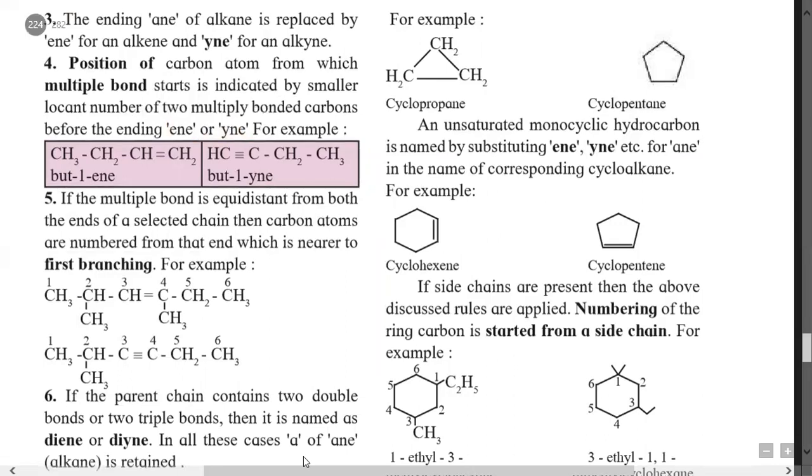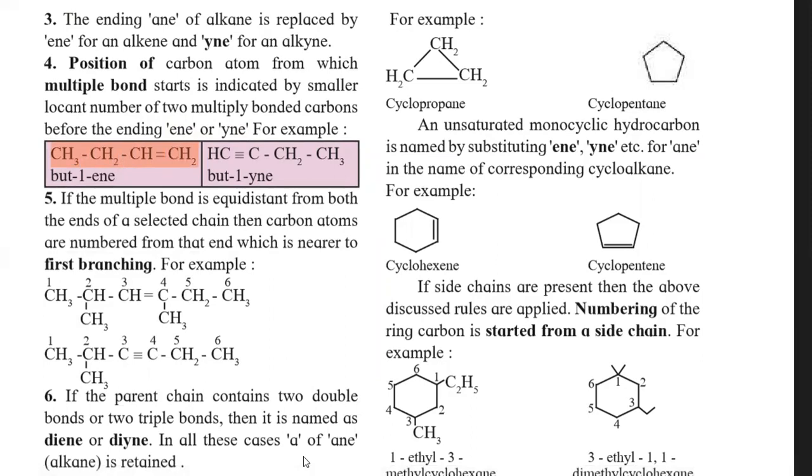Here, example number 1 is a 4 carbon long chain with a double bond. So the numbering will start from the right side carbon because it is bonded with the double bond. So the lowest possible locant is obtained by giving the numbering from the right side.